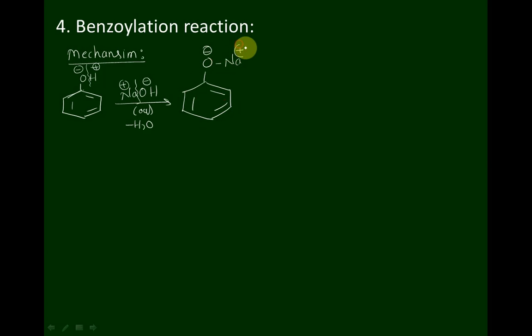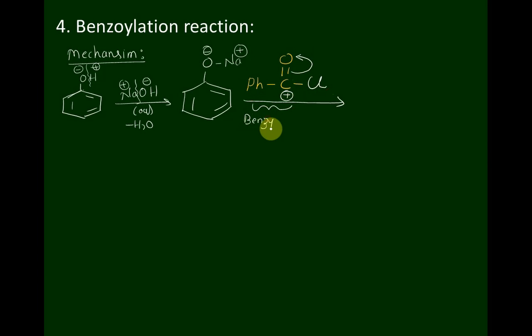When this sodium phenate is treated with benzoyl chloride, PhC double bond OCl, what happens? This oxygen atom drags electron density towards itself because it is more electronegative in nature, and it forms a positive charge on this carbon atom, and this carbon atom is called benzoyl carbocation.